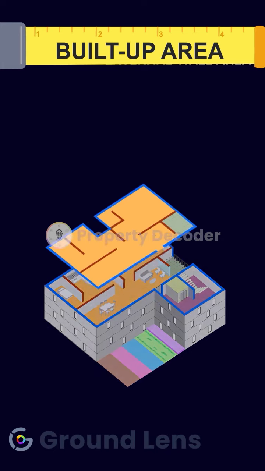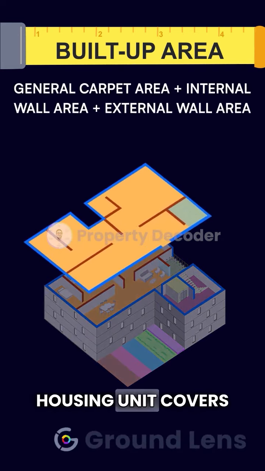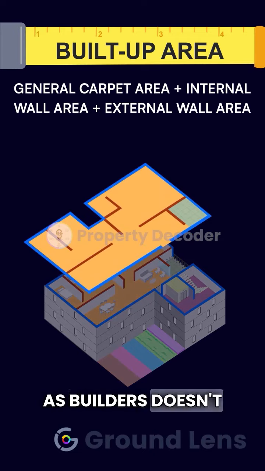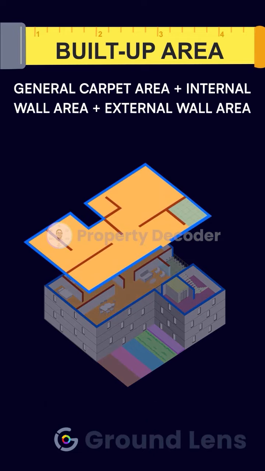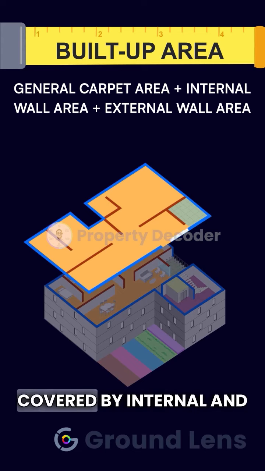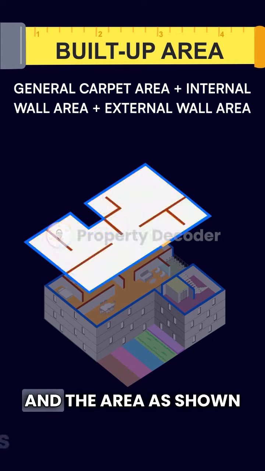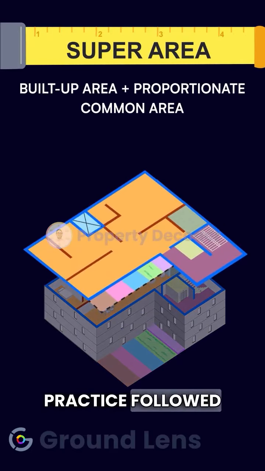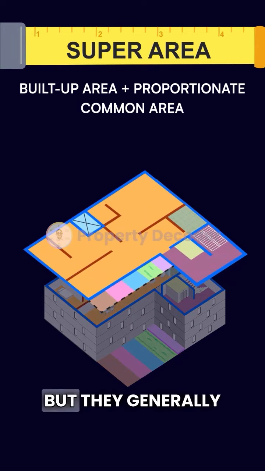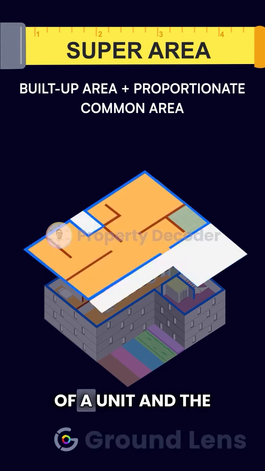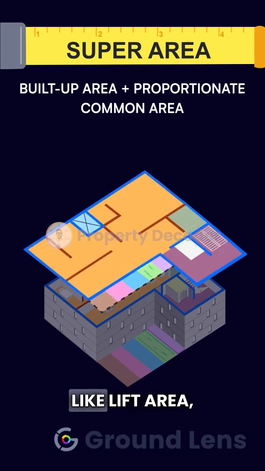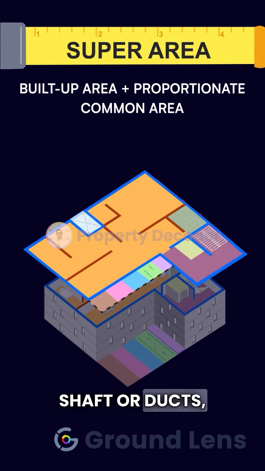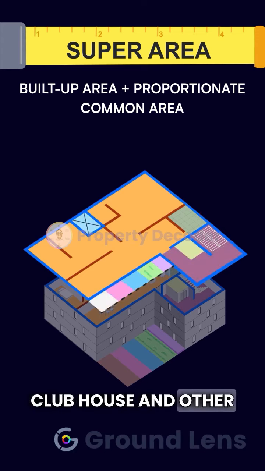Built-up area. This is just to know how much your housing unit covers but has little significance as builders don't sell housing units on the basis of built-up area. Just for the knowledge, it includes area covered by internal and external wall area, and the area as shown in general carpet area. Super area. Although there is no standard practice followed by builders to calculate it, they generally include the built-up area of a unit and the proportionate area of all common areas like lift area, lift or tower lobby, staircases, corridor, shaft or ducts, green area, pool, clubhouse and other amenities etc.